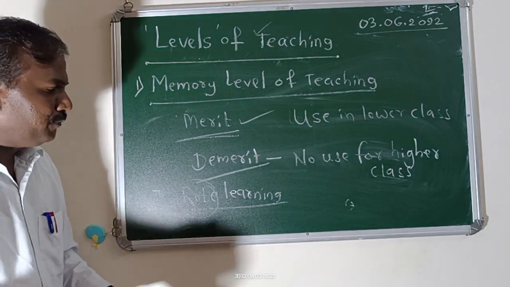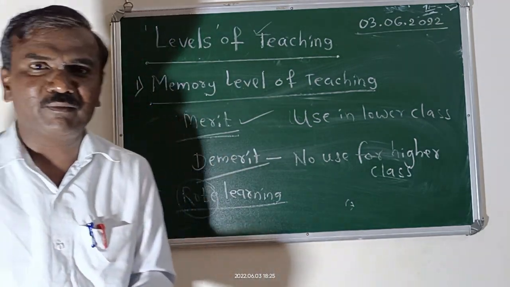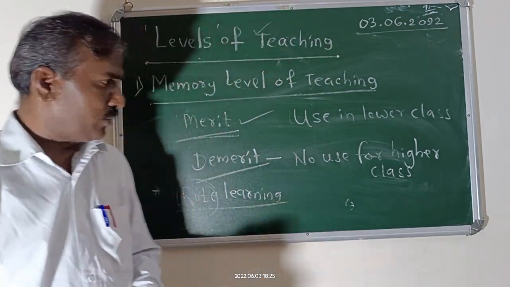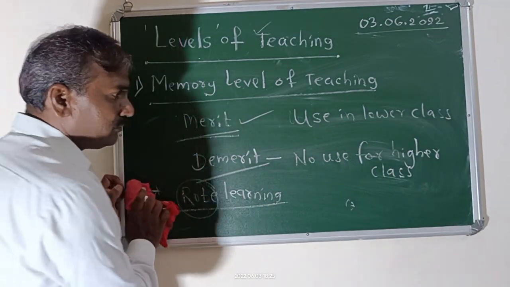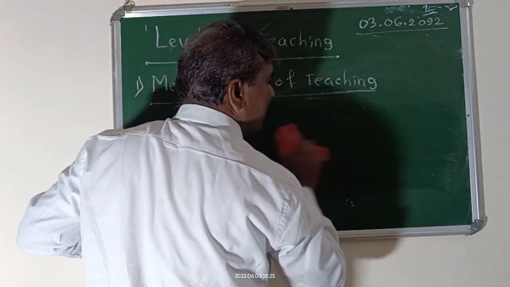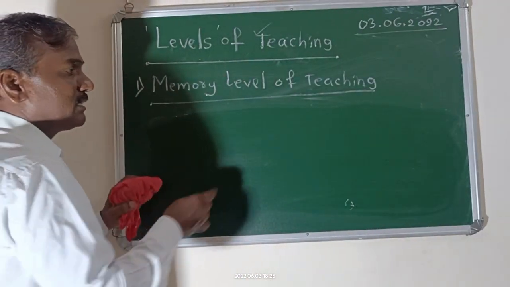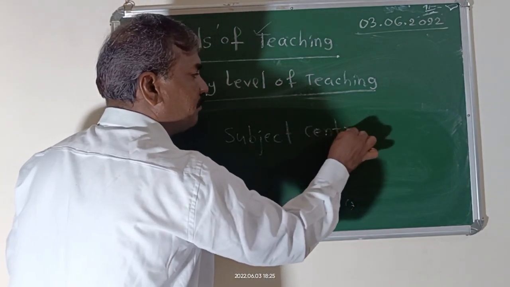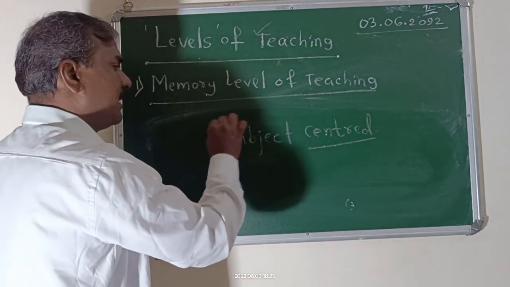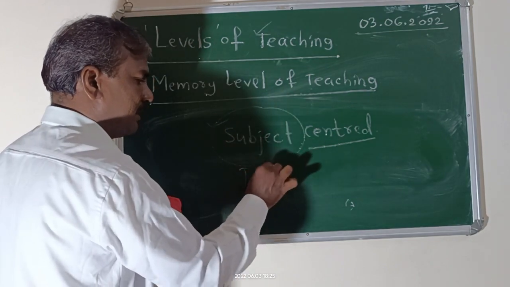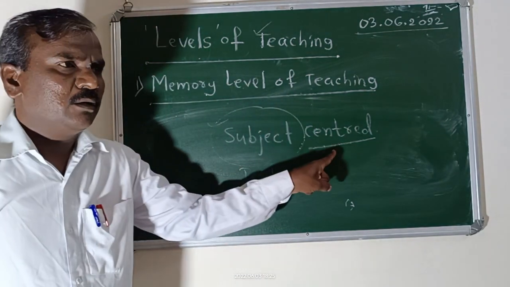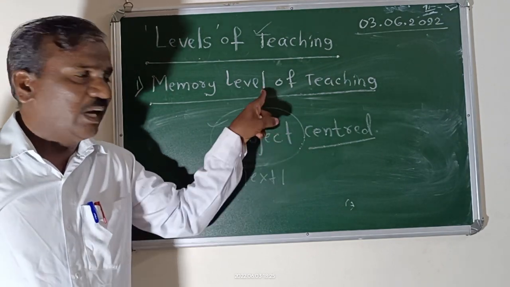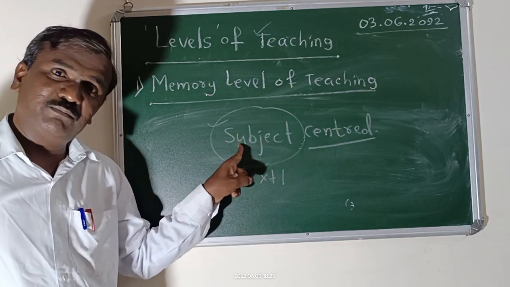Then what is the objective of this method? To provide knowledge to the students, only to tell the information to the students. This method is completely based on subject centered. Please remember, this is a question asked again: subject centered. Who is centered here? Subject means text, the textbook. A small child learns the poem, subject is important. Here child is not important, teacher is not important, subject is important.